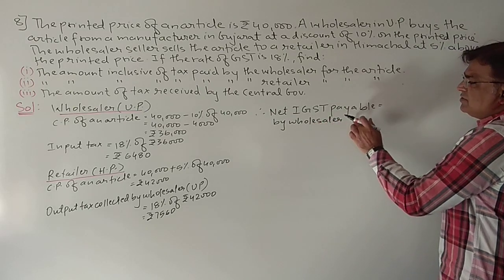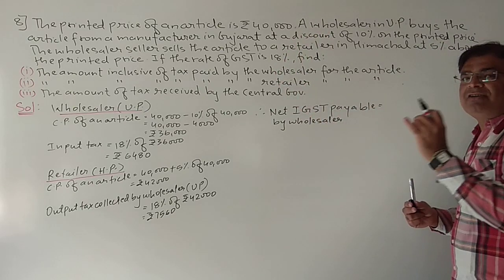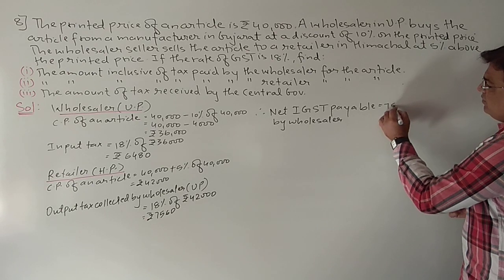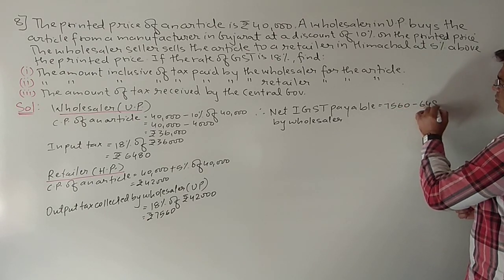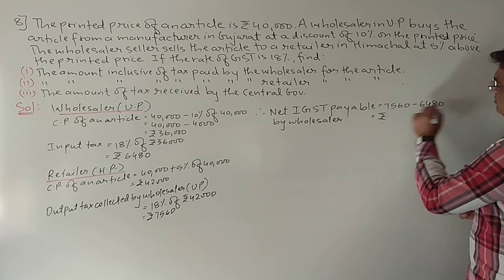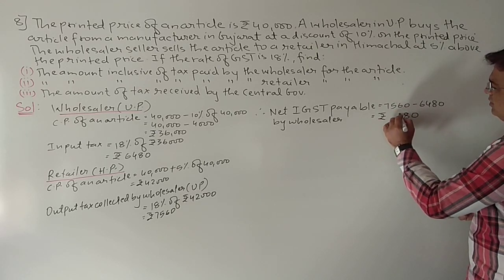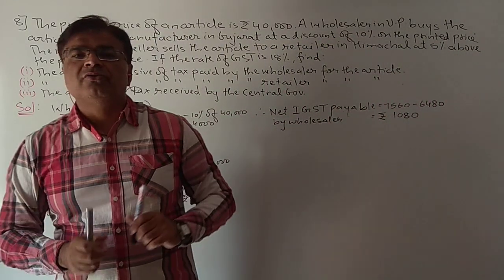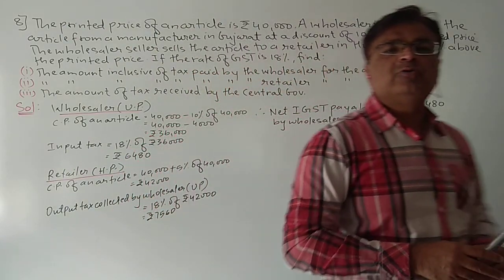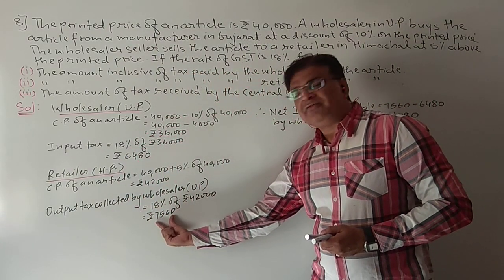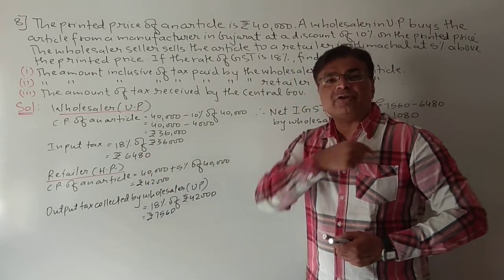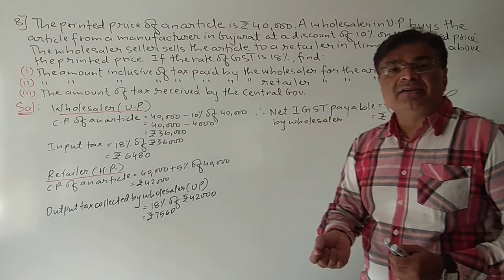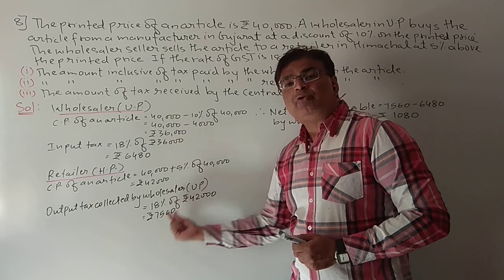Even if you don't write UP, it's fine, because there are only three people: wholesaler, manufacturer and retailer. So it will be 7,560 minus 6,480. When I subtract this, it comes to 1,080. So how much IGST is payable to the government by the wholesaler? It is 1,080. Because see students, from 7,560, first of all he will keep 6,480 in his pocket. Why? Because while purchasing he has given this money from his pocket. So he will not give this whole amount to the government.